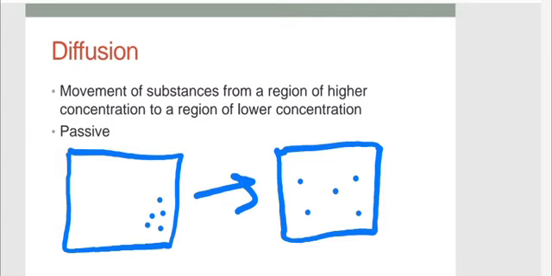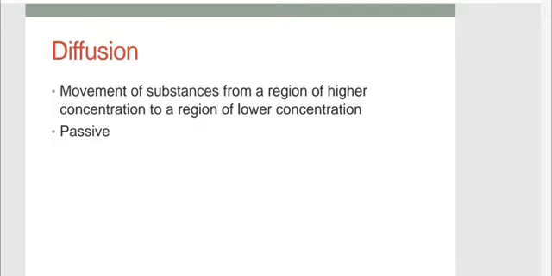It is the movement of substances, molecules, atoms from a region of higher concentration to a region of lower concentration. And this type of movement is passive, it doesn't need any energy. So we said that diffusion is passive, it doesn't require any energy. It occurs just by the movement of the particles itself.